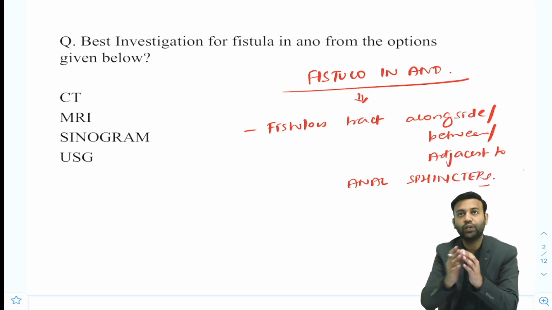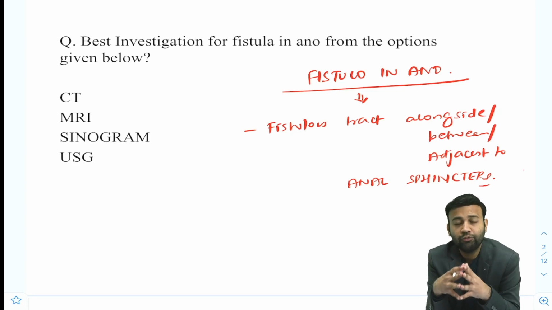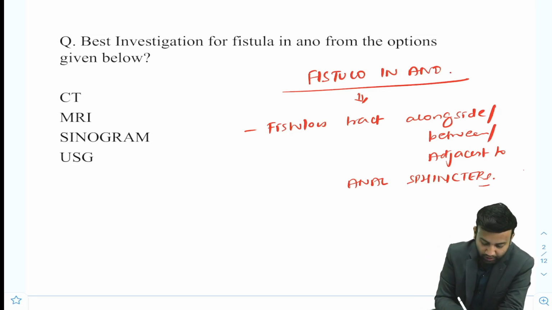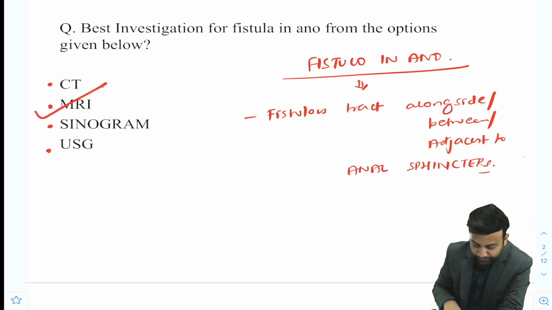So we need to know where the fistula is and also the extension of the fistula, how far it is going. For that, out of the options given below, the best investigation of choice is MRI.